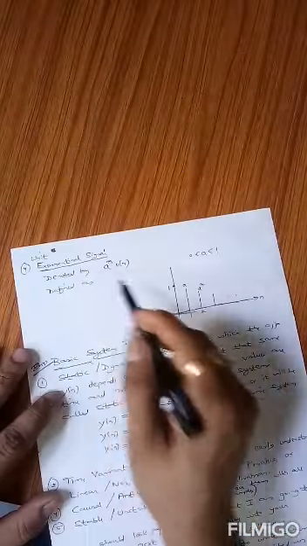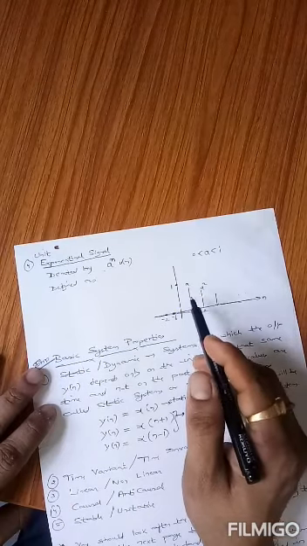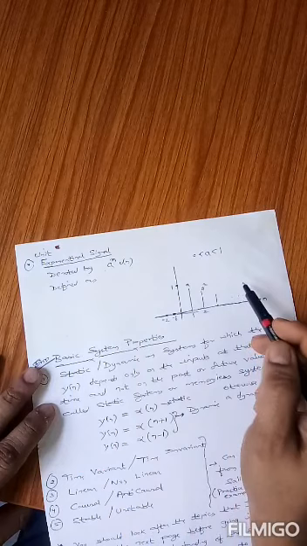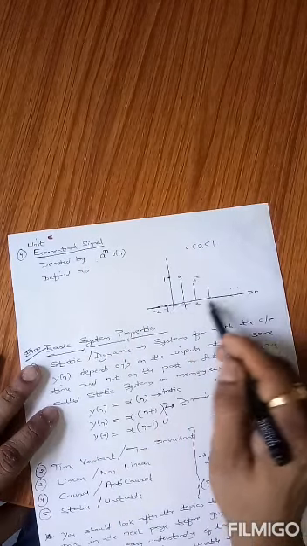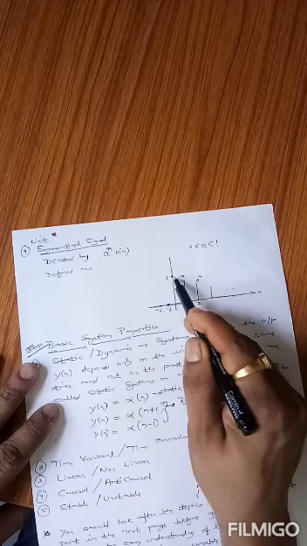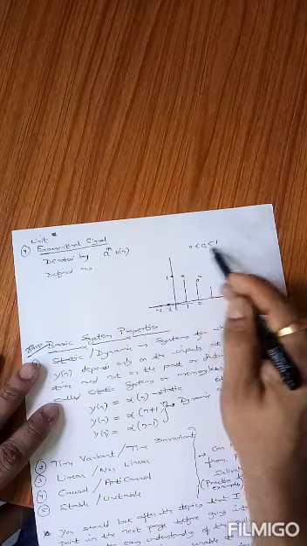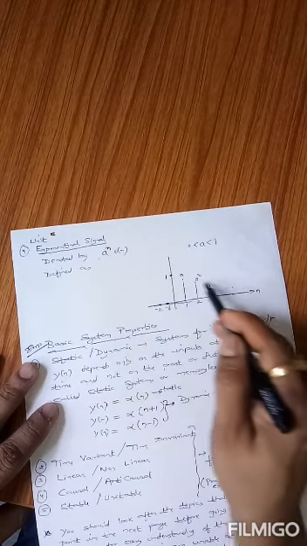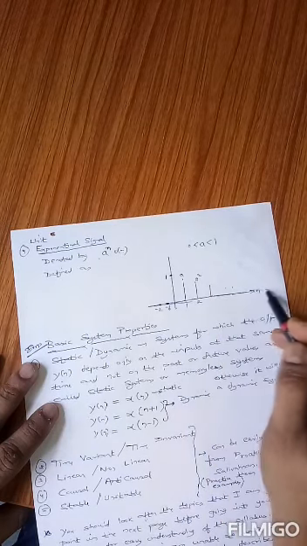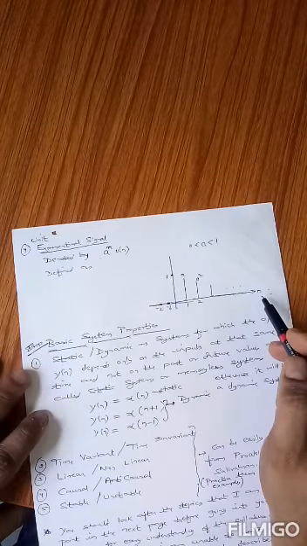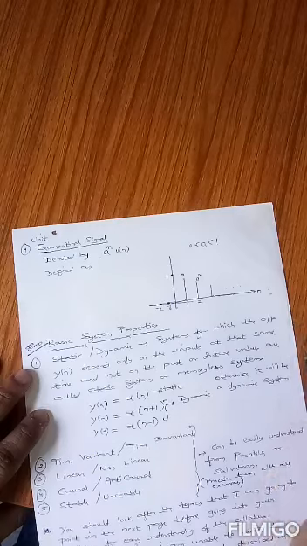Next is the unit exponential signal. What is an exponential signal? It is defined as a raised to n times u(n). For the value of n equals 0, it is a raised to 0, which is equal to 1. Since the value of a is between 0 and 1, for every positive value of n, the value will decay like this. So that's why it is a decaying exponential signal, and it is defined like this. So this is the unit exponential signal.